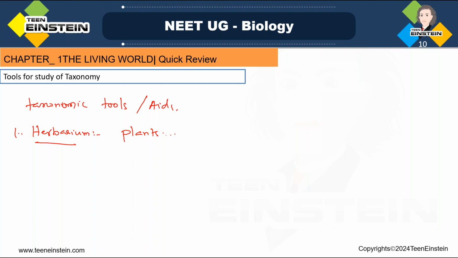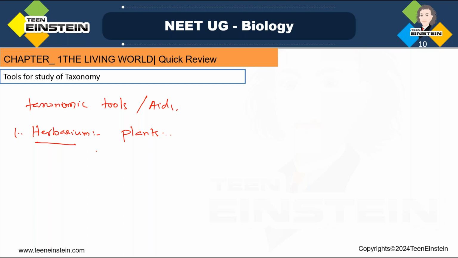How do we keep them? We dry them, press them, and preserve them on sheets. The biggest herbarium of the world is the Royal Botanical Garden at Kew, England, and the biggest herbarium of India is the Central National Herbarium, Indian Botanical Garden at Kolkata.